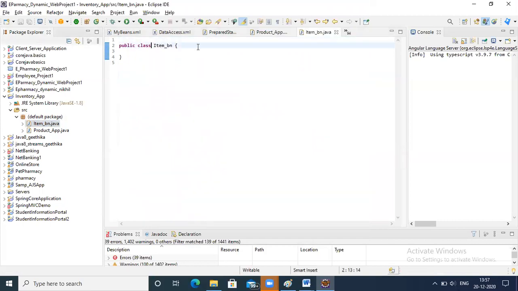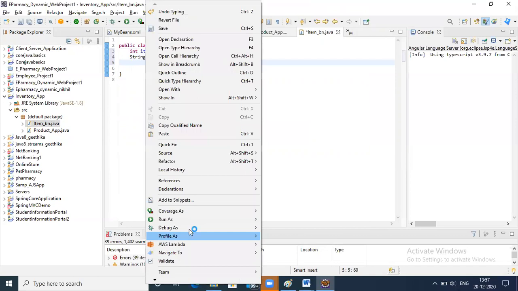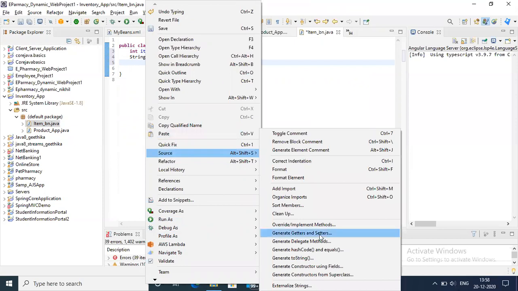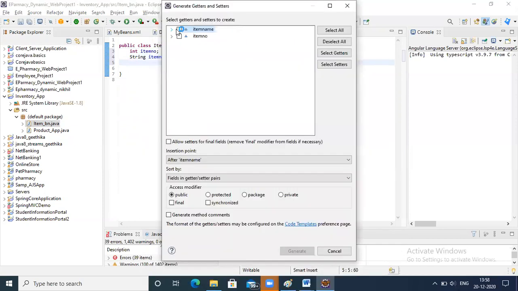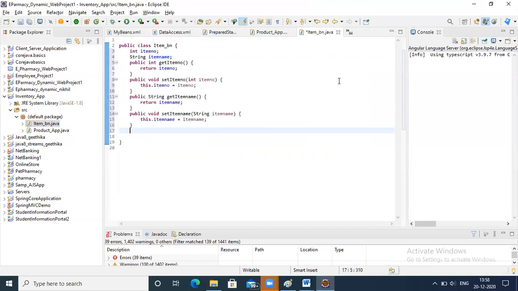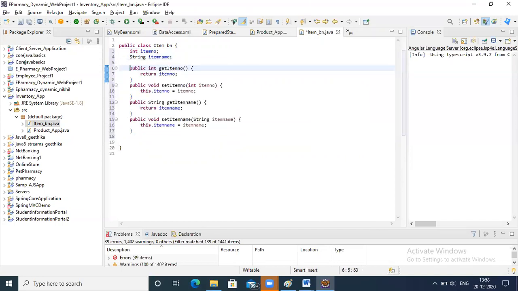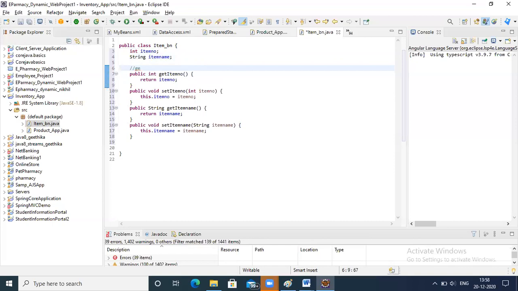Okay, this is an item bean. Integer item number, string item name, and you have getter methods and setter methods. This is a bean, a Java bean.